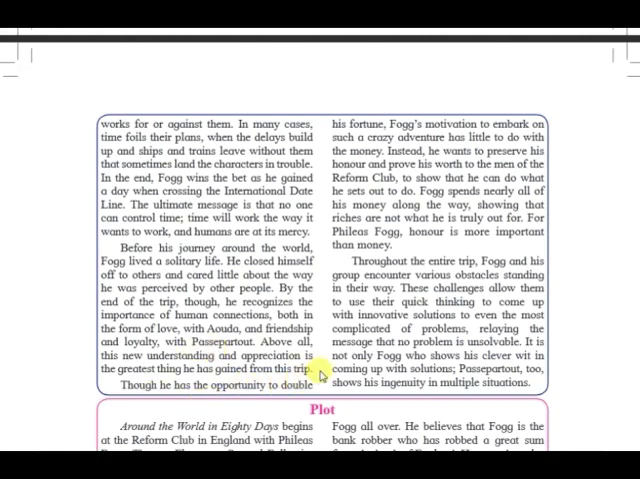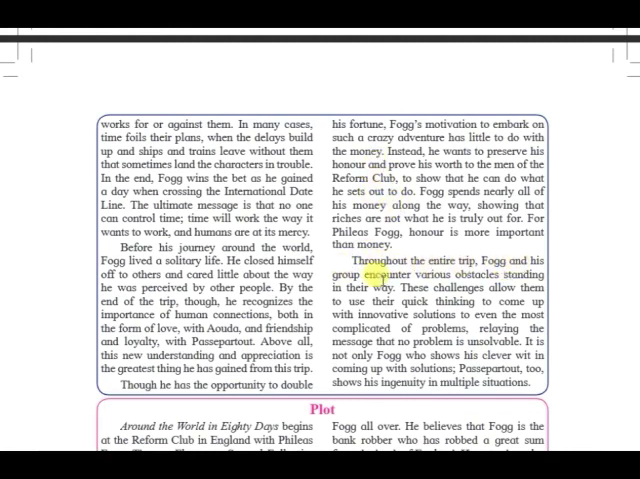Though he has the opportunity to double his fortune, Fogg's motivation to embark on such a crazy adventure has little to do with the money. Instead, he wants to preserve his honor and prove his word to the men of the Reform Club, to show that he can do what he sets out to do. So the entire journey, where we think that Fogg has set out to win the 20,000 pounds, is not about that. He just wanted to prove his point that he said he could circumnavigate Earth within 80 days, and that is what he really wanted. So money has no importance in Fogg's life.